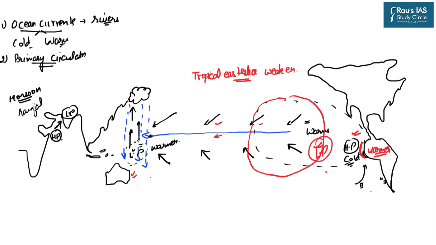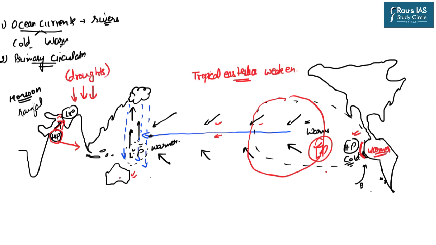Now, if this region becomes the low pressure area, let us now see how the winds will change in the Indian Ocean. Earlier, the winds from this high pressure region were going towards the Indian landmass because it was having only one low pressure destination. But now the winds will be divided towards India as well as towards the Pacific. So now the winds have bifurcated in two parts, and that is why the winds reaching India will decrease. And if the winds reaching India decrease, there will be the situation of droughts.